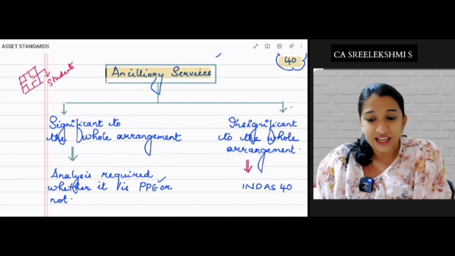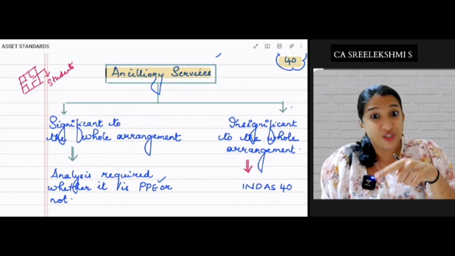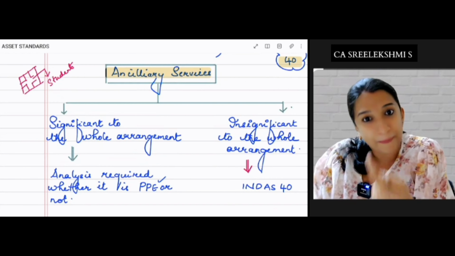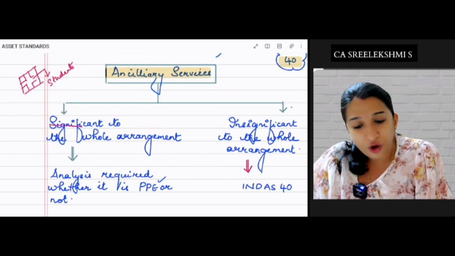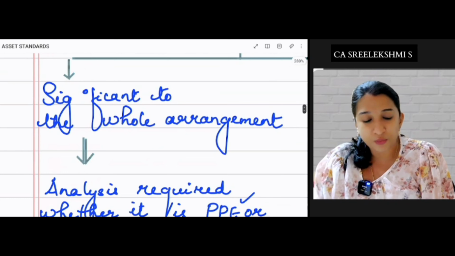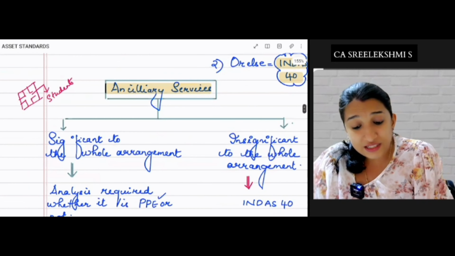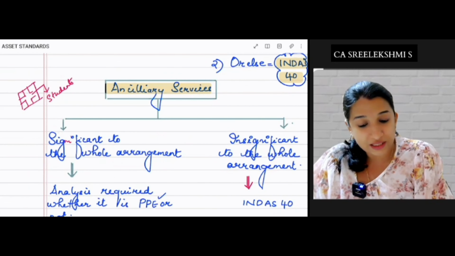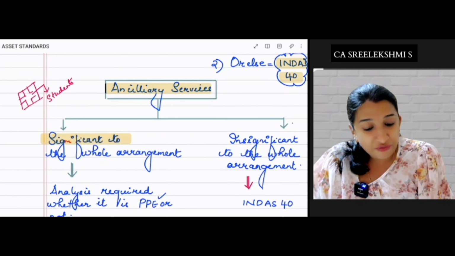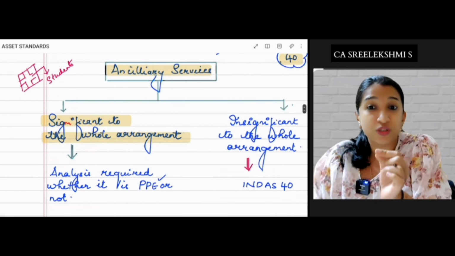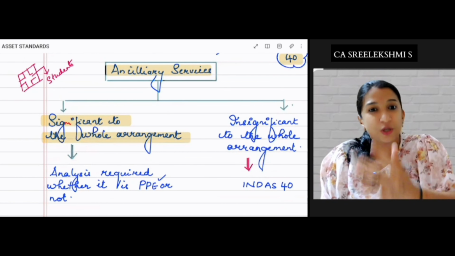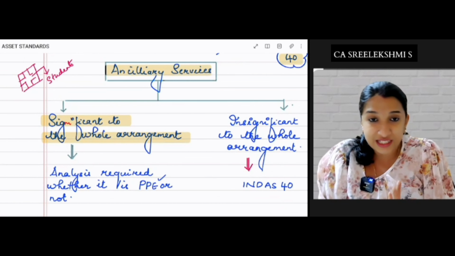Then we say that the ancillary services which you provide along with the building are significant to the whole arrangement. Once more, the ancillary services which you are providing to the students, we consider as significant to the whole arrangement, because a student will be choosing your building because all these services are there.